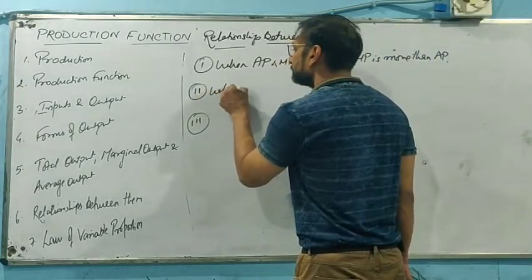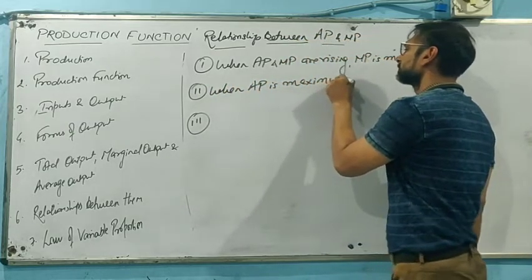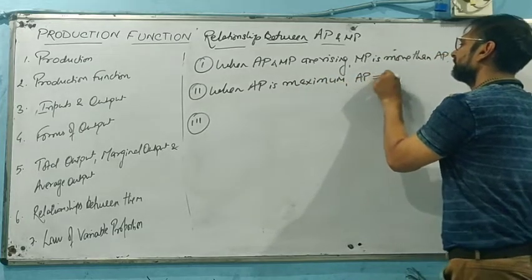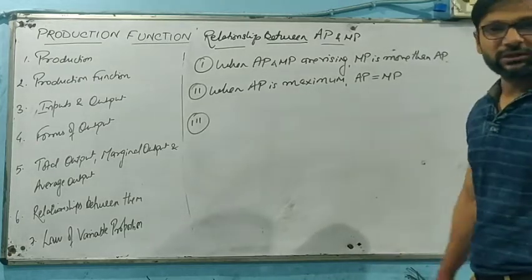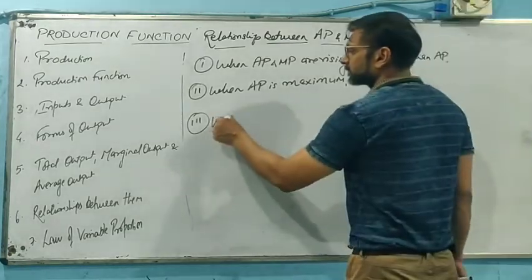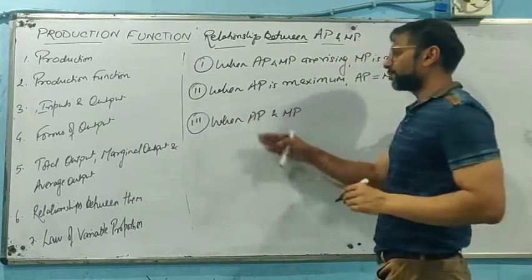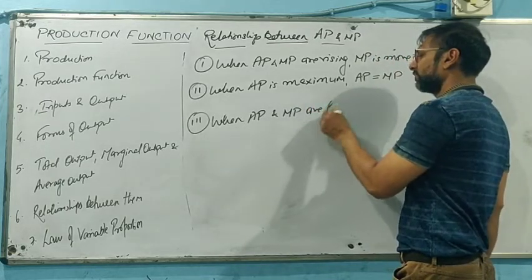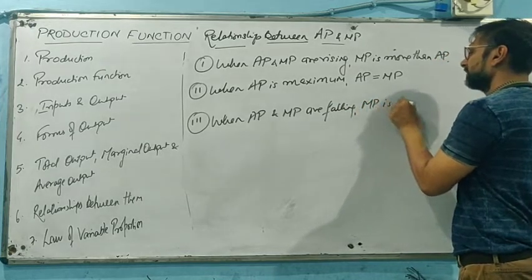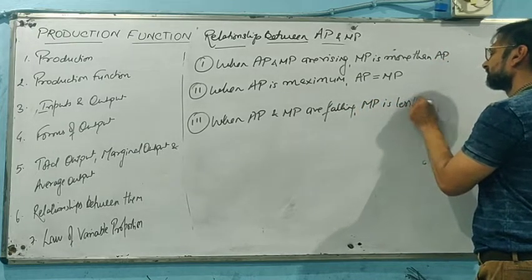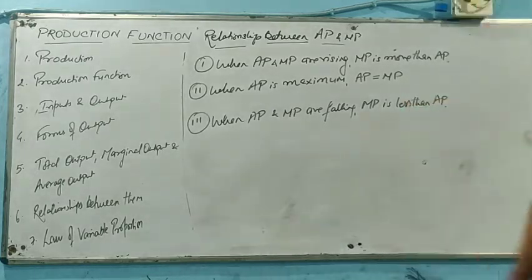When AP is maximum, then AP will be equal to MP. It means at that point average product will be equal to marginal product. And when AP and MP, average product and marginal product, are in the state of fall, or starting to fall, then MP is less than AP, or we can say average product is more than marginal product.